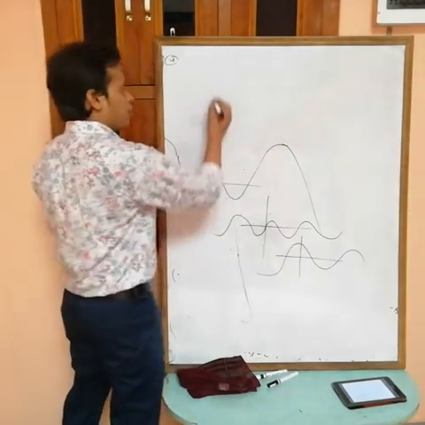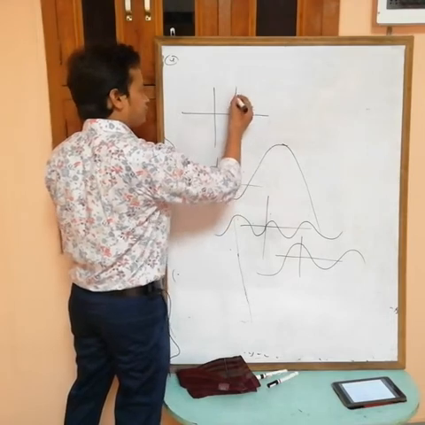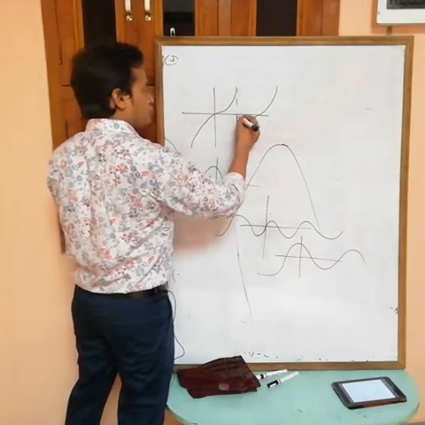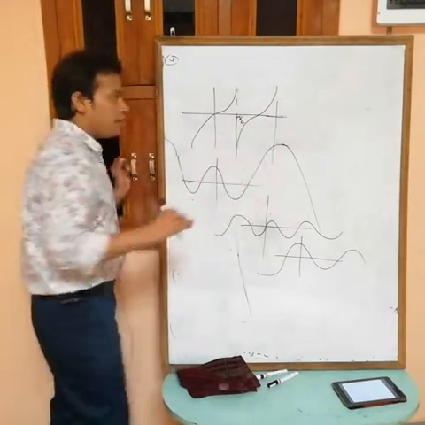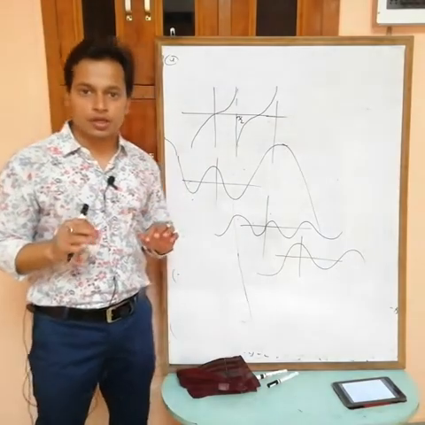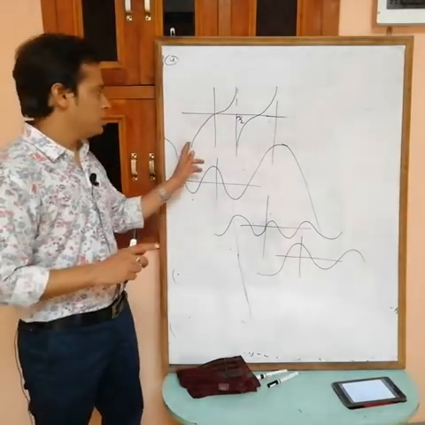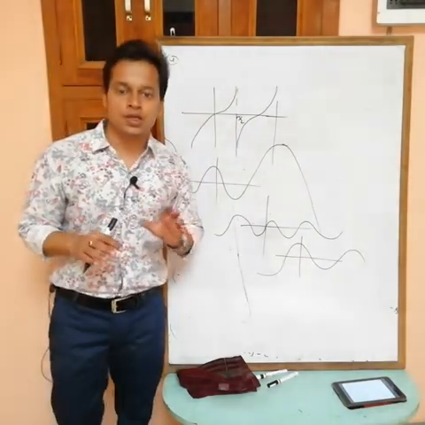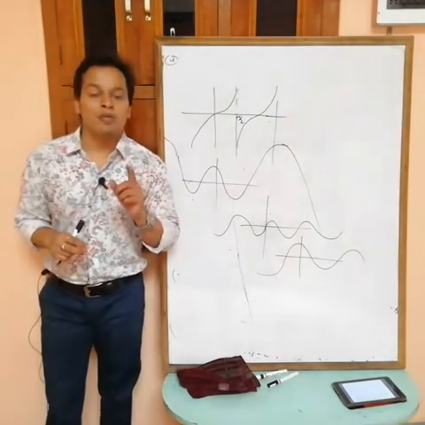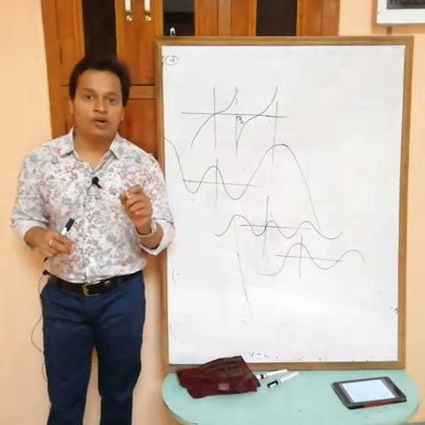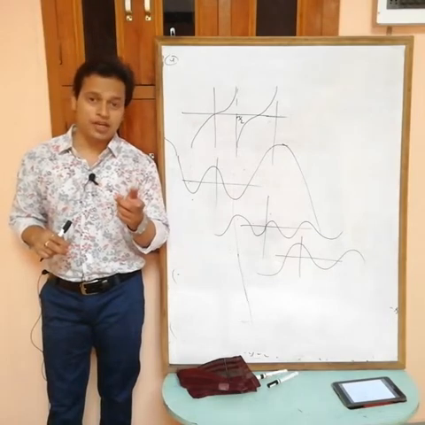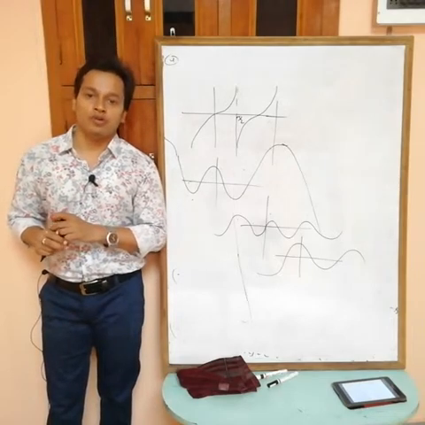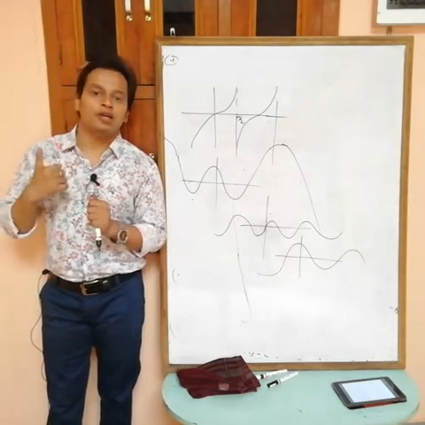Okay, so continuous. Graph of tan x. Now see, this is pi by 2. Actually, at pi by 2 tan x is discontinuous. The trigonometric function tan x is continuous, but at pi by 2 we have a break. At pi by 2 it is discontinuous, but also, pi by 2 is not in the domain of tan x. The domain of tan x is R minus (2n plus 1) into pi by 2. We are excluding every odd multiple of pi by 2.